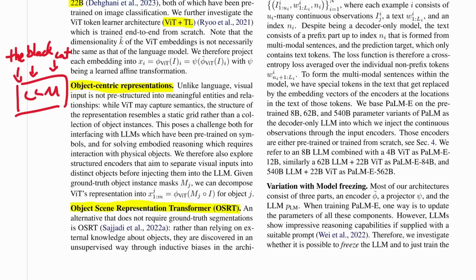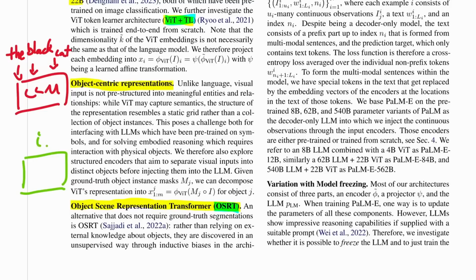Again, I don't know the details of how OSRT works, but the details are not really important here, more what it's doing. It's going to be like an image. They throw it through this, I don't know what to call it. In this case, let's say it's a ViT, right? And then it comes out the other side and they get either one output, or they might also get multiple outputs depending on the method. For example, OSRT, I think, will give you multiple outputs.